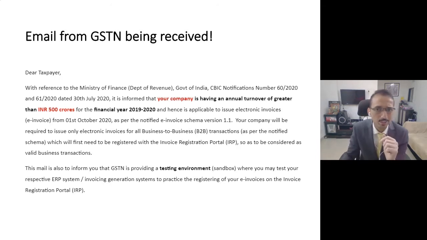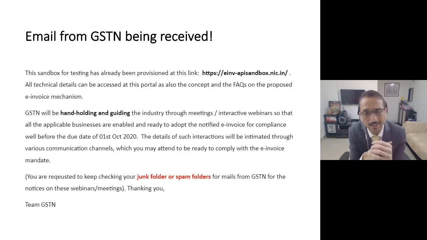Many a time it happens that the email might go to the junk folder or spam folder, or the person whose email ID was given has now quit the organization, and that's why that email is not getting regularly checked. So friends, please check these kinds of emails also. Check your spam folder. If the person has left, then you should go and check his email box whether any email was received from GSTN. Because if it is received, that means practically this e-invoicing system is applicable to you.